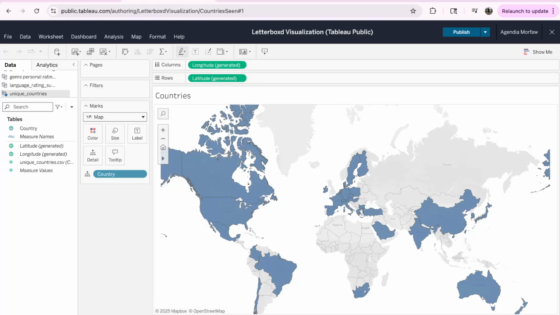Maybe, you know what, I'll go Ireland. I haven't seen an Irish movie. That's kind of crazy. Wow, I have a good portion of Eastern Europe. I didn't look at this before in too much detail. Korea, yep, and then anyway, Australia. I don't know what Australian movie. Oh wait, I do know that movie. It was okay.